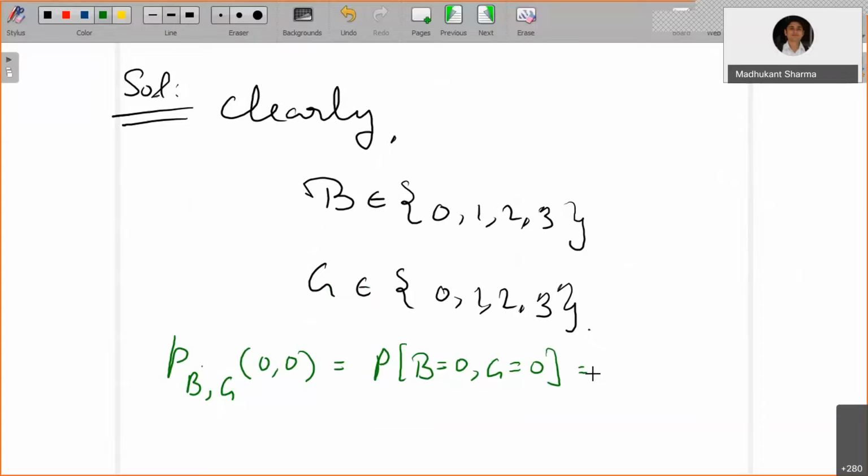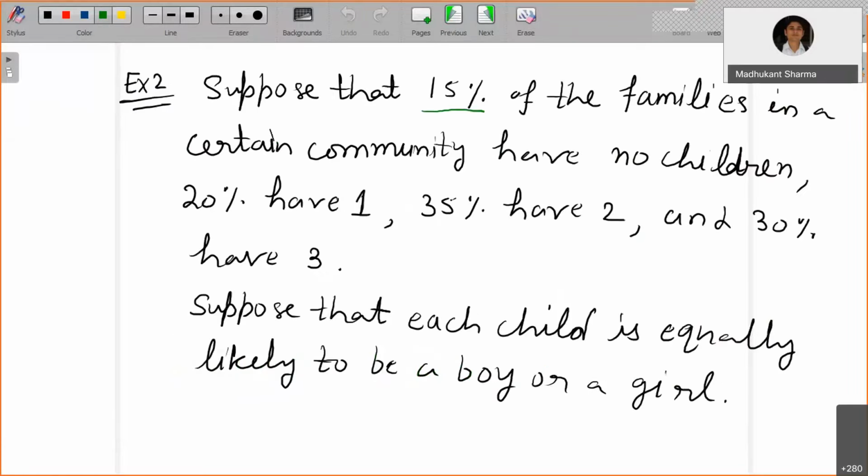The probability of being chosen from a family which has no children is 15%, so 0.15. Right, that has been given: suppose that 15% of the families in a certain community have no children.